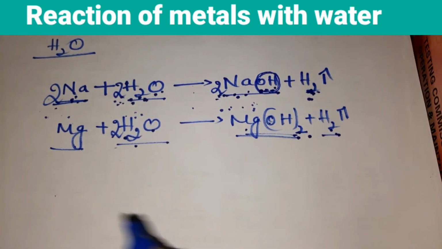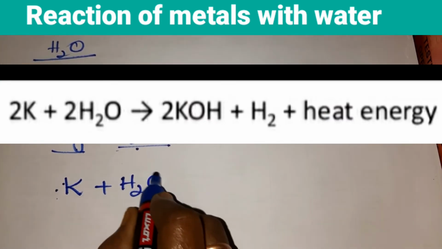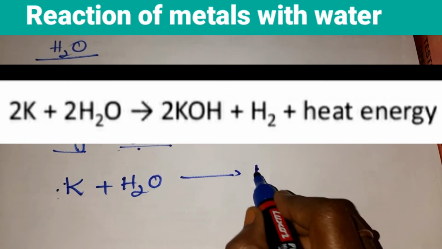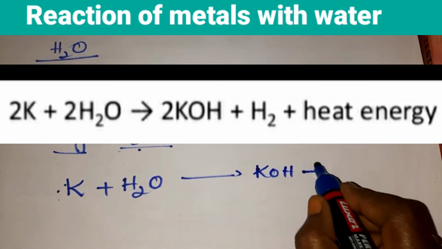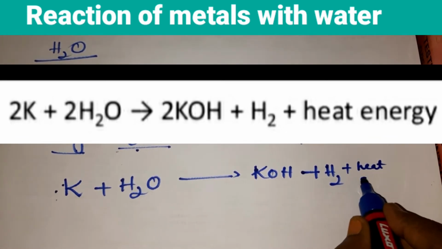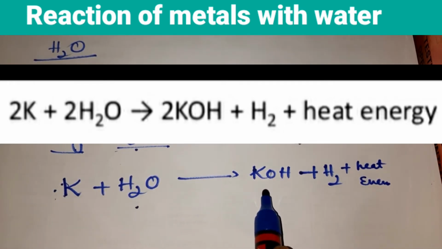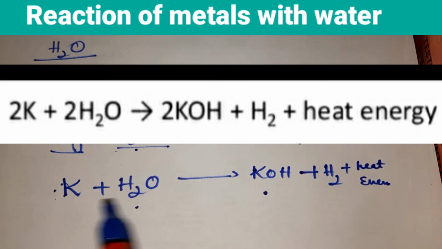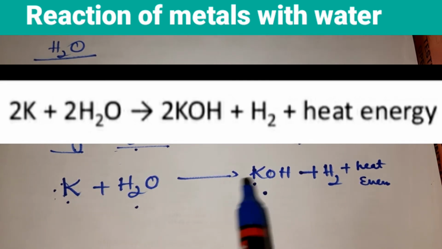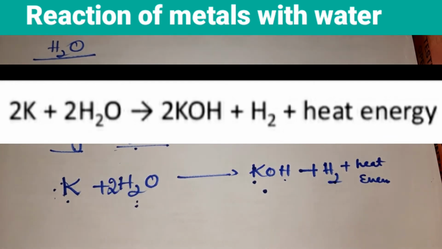For example, you can take potassium. When made to react with water, you get potassium hydroxide plus hydrogen with the liberation of heat energy. Understood, children? Potassium, when made to react with water, gives potassium hydroxide. We'll see whether the equation is balanced or not. One atom of potassium, here also one atom. Here you have hydrogen 2, but here you have 3. So add 2 here, so that you will get an equal number of atoms on both sides.